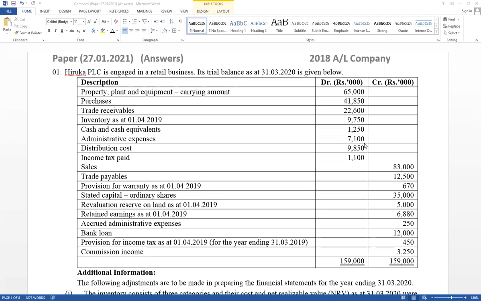All the accounting standards and accounting concepts, as well as legal requirements, we have to apply when preparing financial statements of the company. Therefore, think about the fundamental accounting concepts: going concern, matching concept, prudence concept, substance over form, money measurement concept, entity concept, materiality.